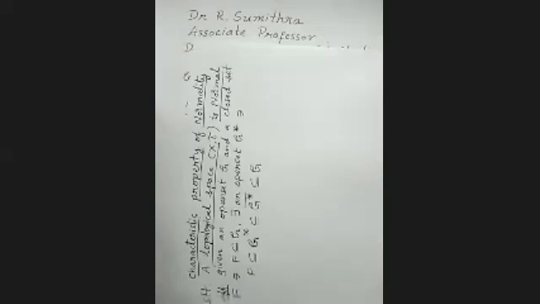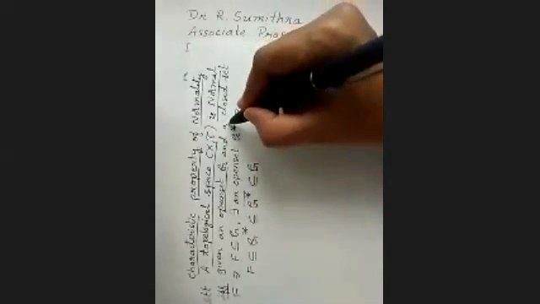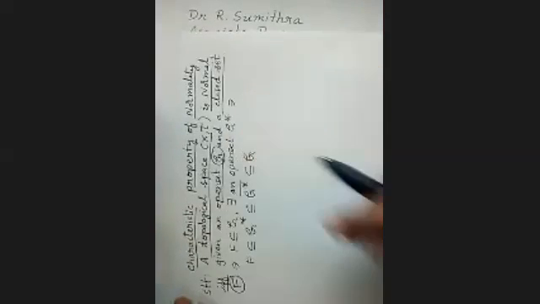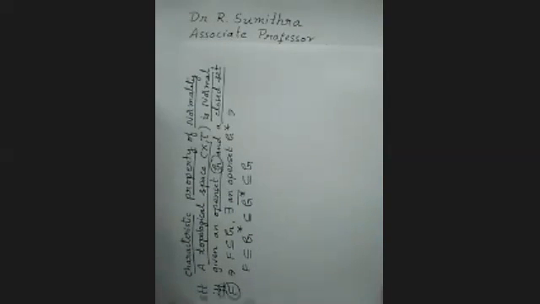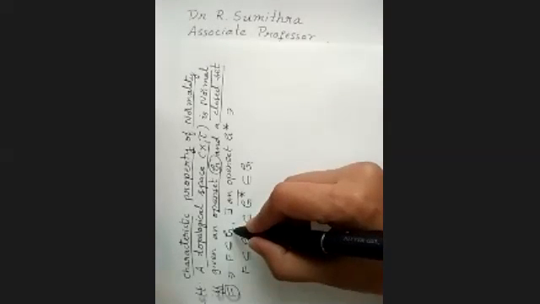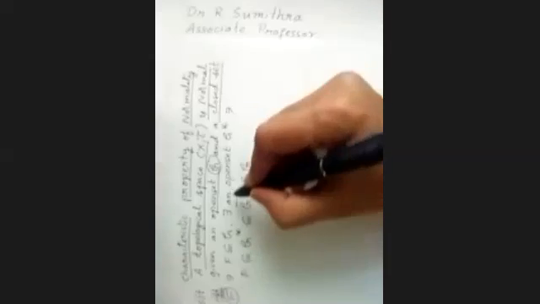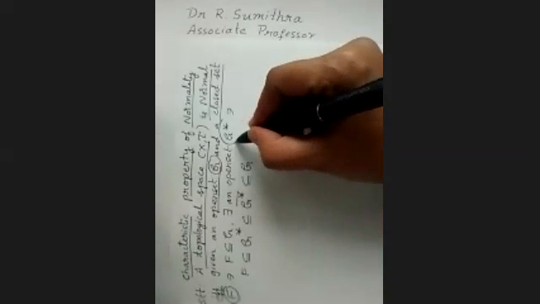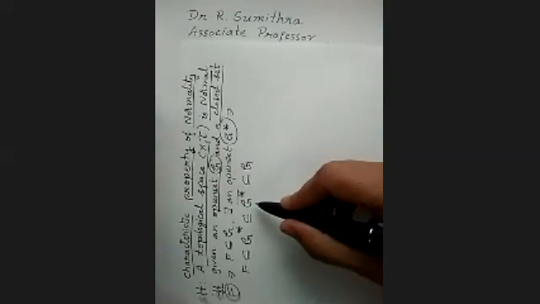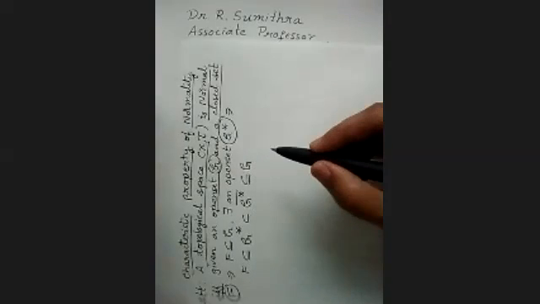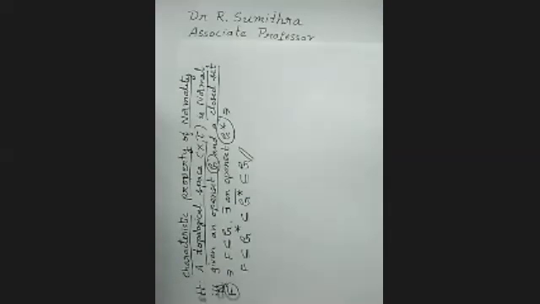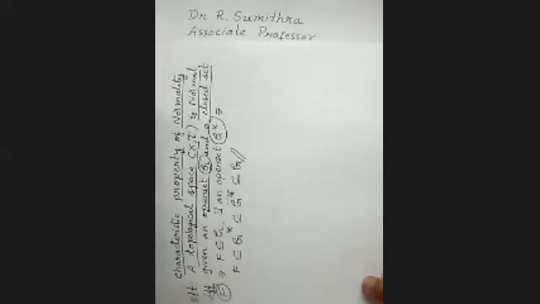if and only if, given a closed set F and an open set G such that the closed set is contained in the open set G, then there exists another open set G star such that F is contained in G star, which is contained in G star bar, and that is contained in G. This we have to prove. So we have to prove necessity and sufficiency. Let us see what is necessary.